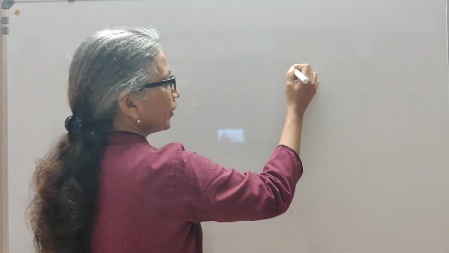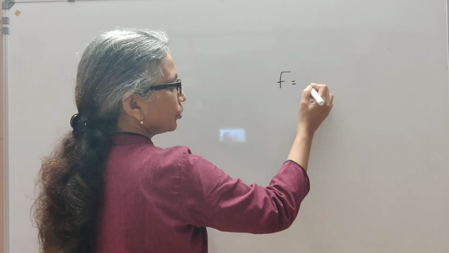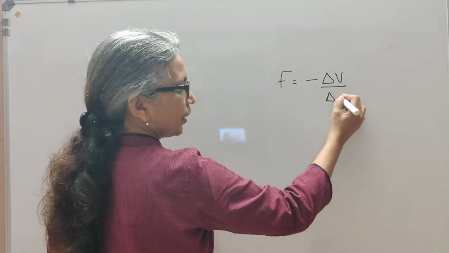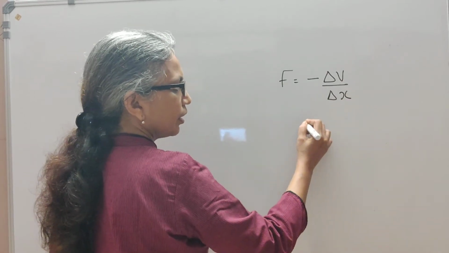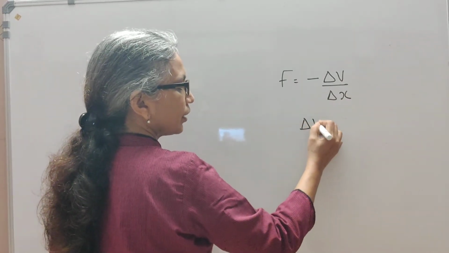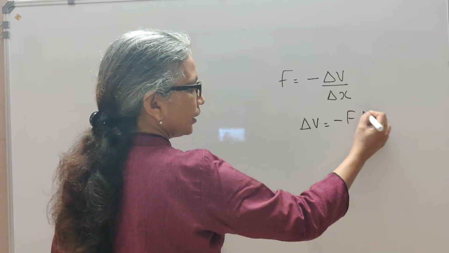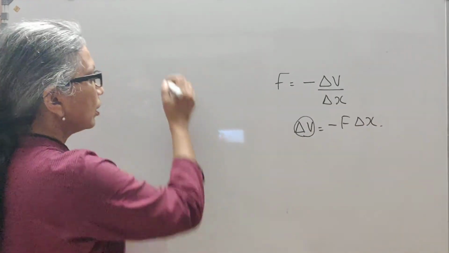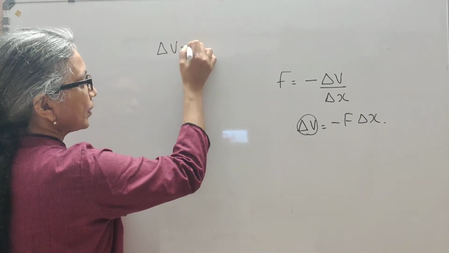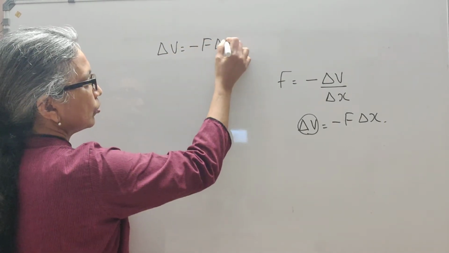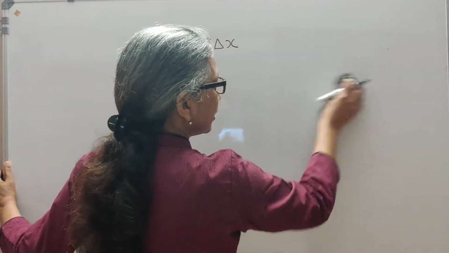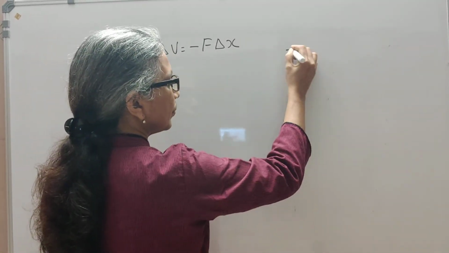We just defined F is equal to minus dV by dx, or I may write it as minus delta V by delta x, from where I will get delta V as minus F delta x. So the change in potential energy of a body, delta V, can be expressed as minus F into delta x, right?